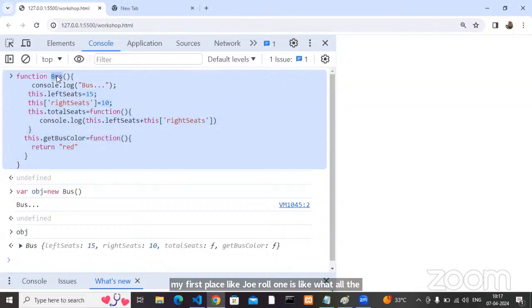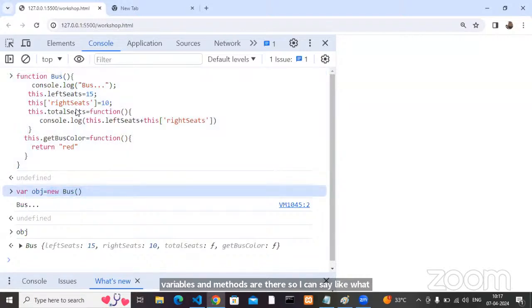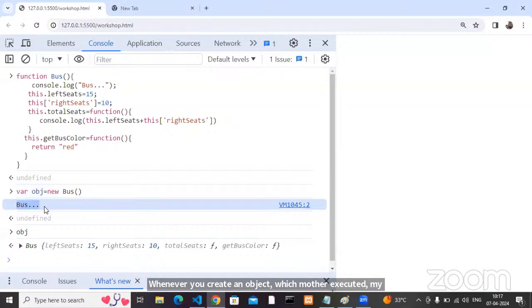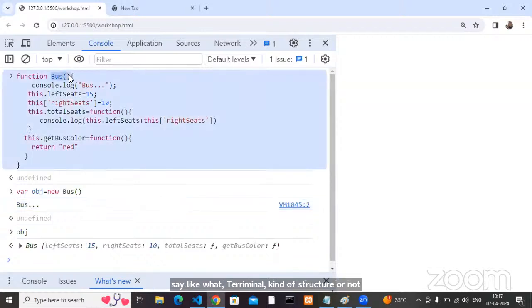Terminology wise, whenever you create an object, which method executed? My bus executed or not? This is the only proof. Whenever you create an object, which method executed? That method, terminology wise, we can say is a constructor, or not? That's the reason my bus is a constructor also. At the same time, my bus is a class also.